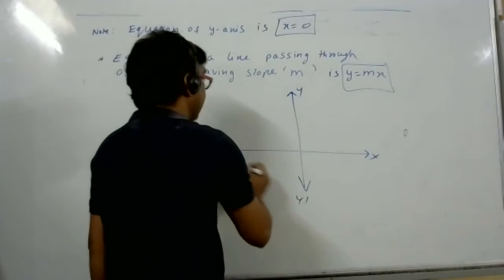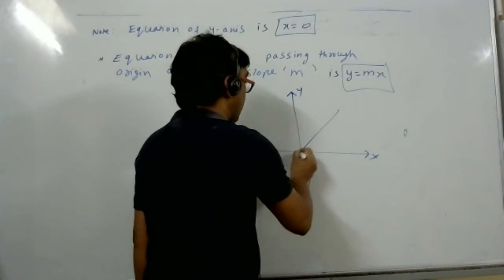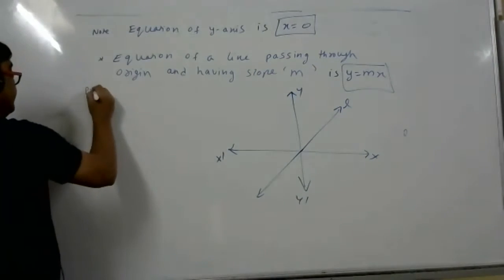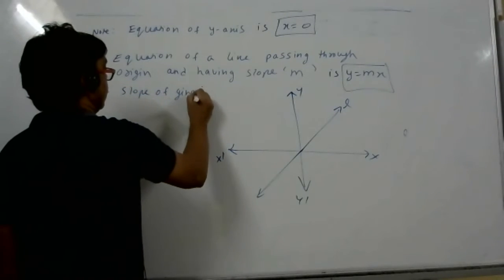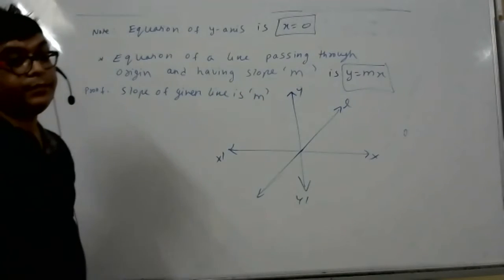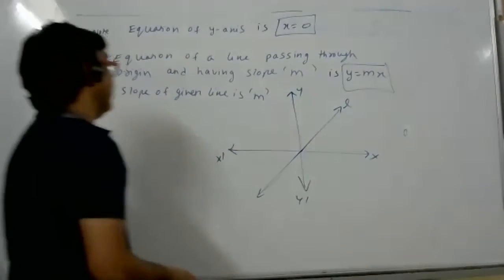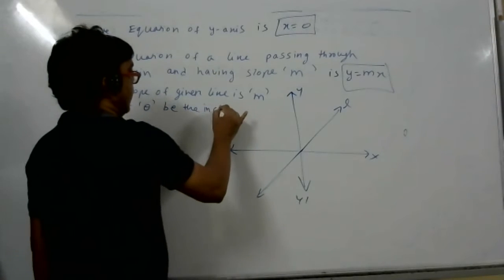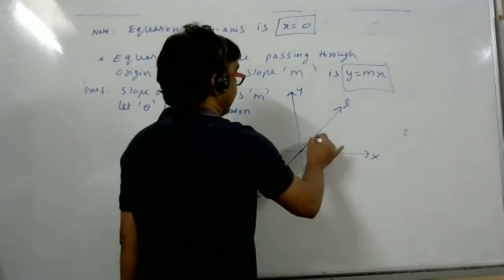x dash, y dash. There is a line passing through origin. And what is the slope of the line? Slope of line is m. Proof: slope of given line is m. If slope is m, there will be some what? Inclination. Very good. Let theta be the inclination. What is inclination? How much angle the line is making with positive x-axis.